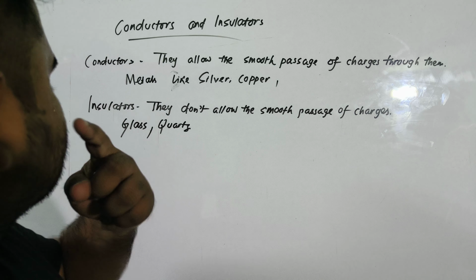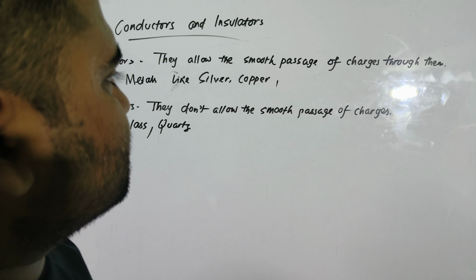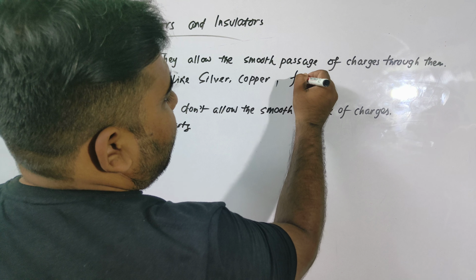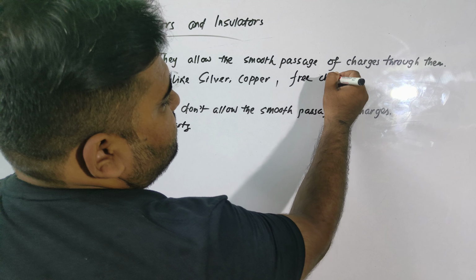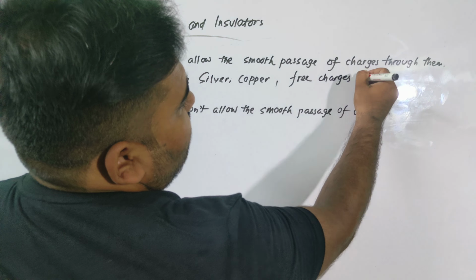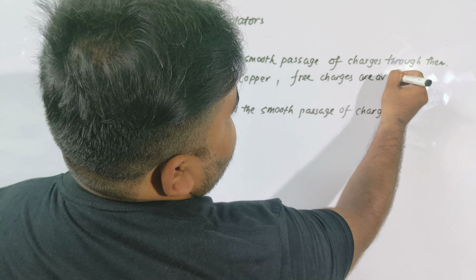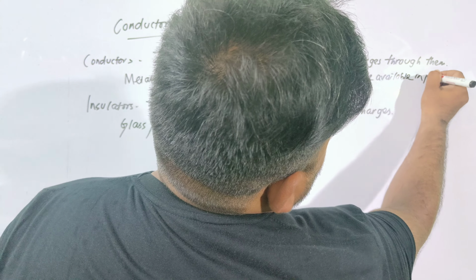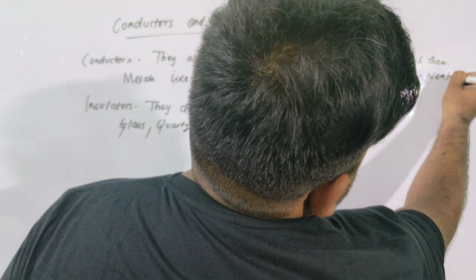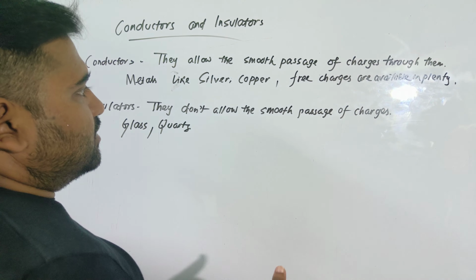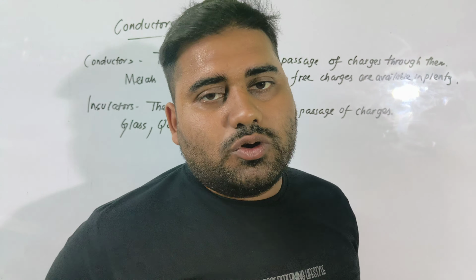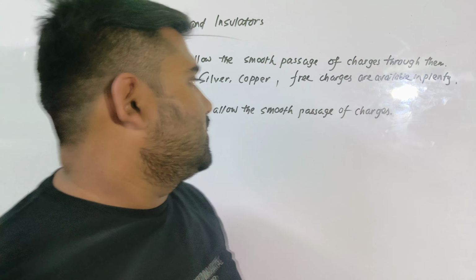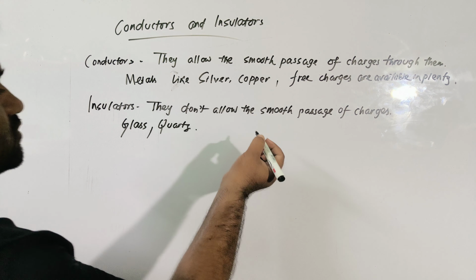Now in case of conductors, since there are a lot of electrons available, free charges are available in plenty. There are so many free charges. Sometimes metals are also called electron seas, the seas of electrons. And in the case of insulators, you can also add